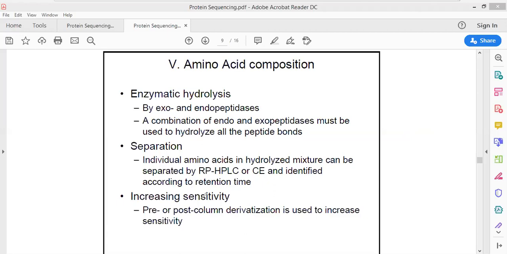Good. Next, after the entire protein molecule has been segregated, the enzymatic hydrolysis has been done and the separation has been done, there is an increased selectivity or sensitivity that could be used. Post-column derivatization could be done, and that could be used for increasing the sensitivity of the reactions.